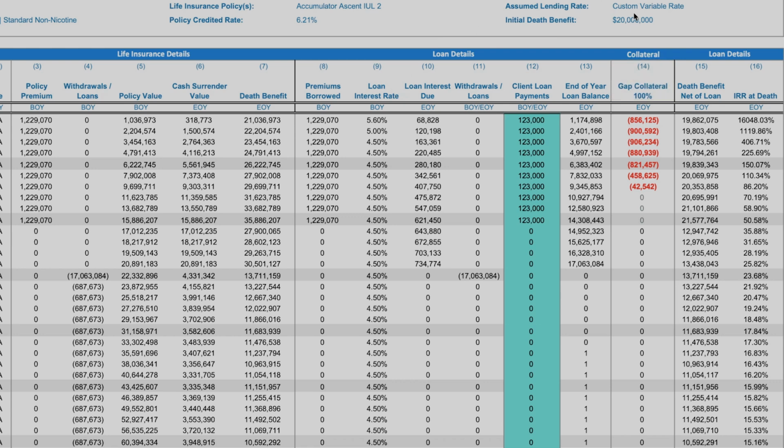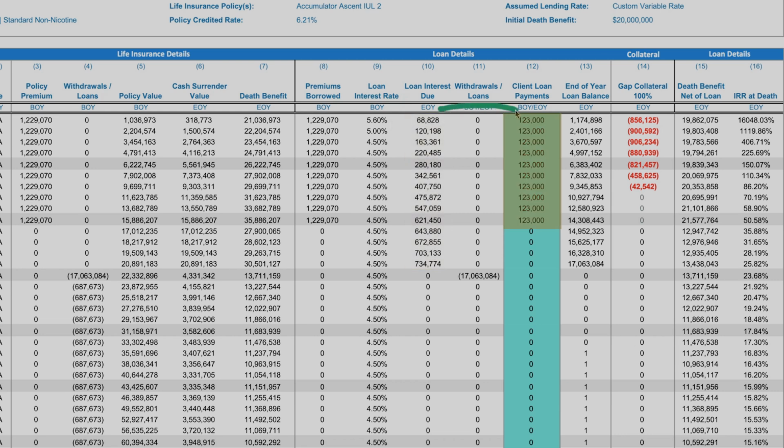So where we initially started for a 42-year-old, we started at $20 million death benefit, and max premiums for a 42-year-old for 20 million is $1.2 million a year. And because of that 1.2, remember, we're going to have a bank finance those premiums. We're going to borrow those premiums, $1.2 million a year. No personal guarantee, non-recourse lending from one of our private banks here. So $1.2 million a year. We're also going to finance the interest. So the bank is going to charge interest and we're going to roll that into the loan as well.